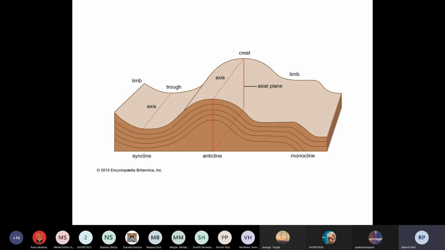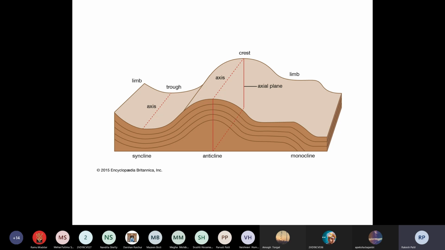Is it clear? Yes, sir. Folds may be defined as an undulation or a bending curvature developed in the rock strata. This was the entire rock strata. Then, due to change in the temperature or pressure, this curvature happens. That curvature or undulation is called a fold. In this fold, there are some parts.